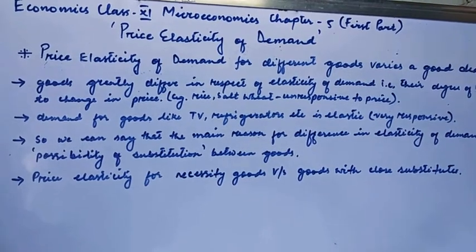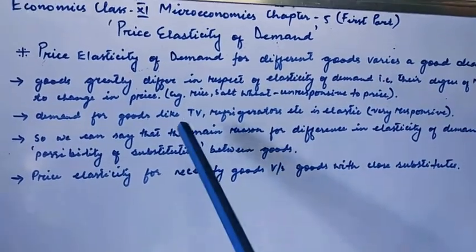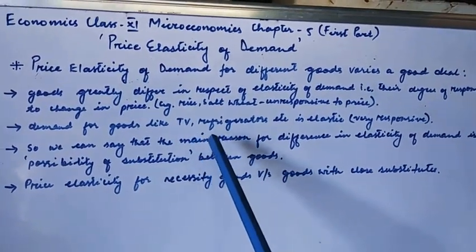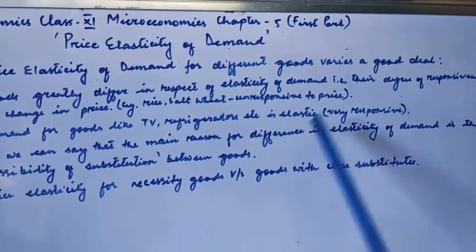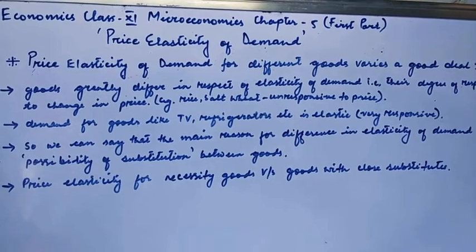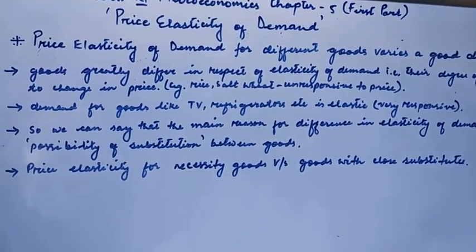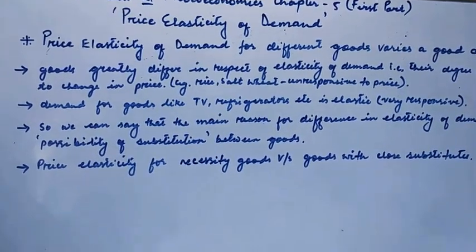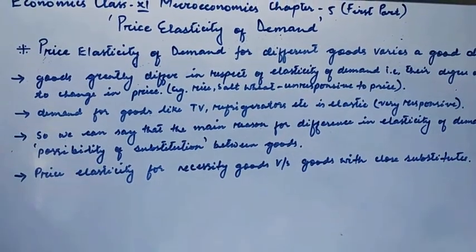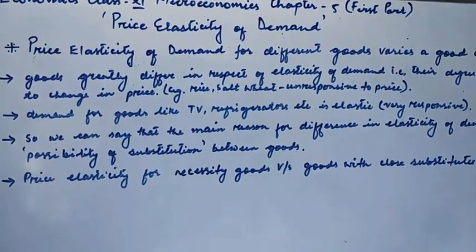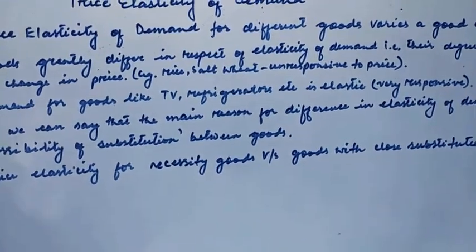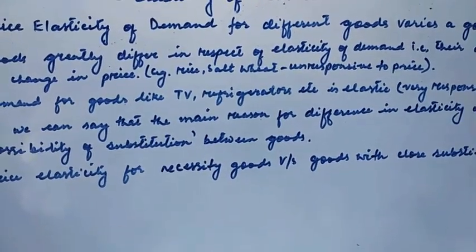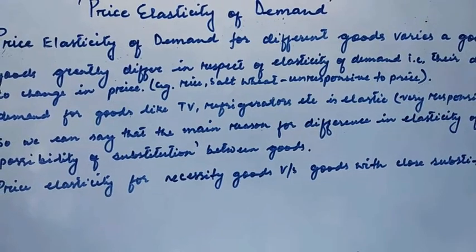And opposite to that, the demand for goods like TVs, televisions, refrigerators, etc. is elastic, which means that they are very responsive to the percentage change in price. So a little change in price, or a little fall in the price, will bring about large changes in their quantity demanded.